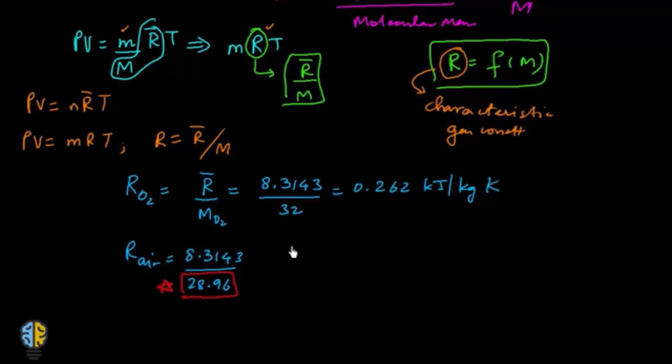So the answer for the characteristic gas constant for air is 0.287 kilojoule per kg Kelvin. This is again a value which should be remembered as it is. It is a very commonly used value, the characteristic gas constant of air.